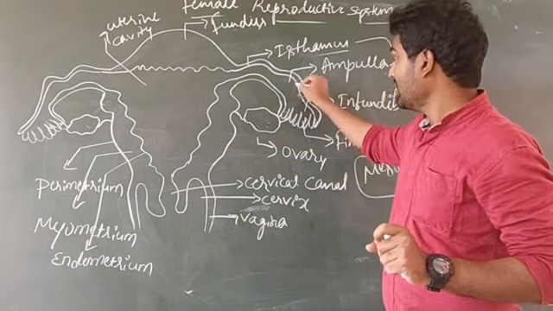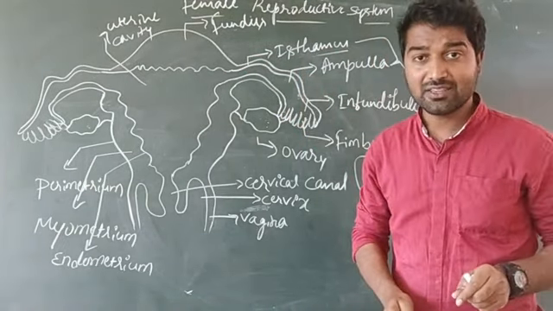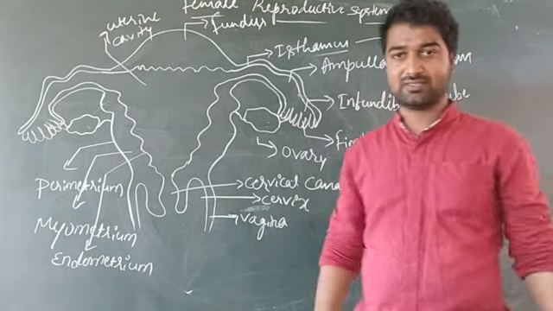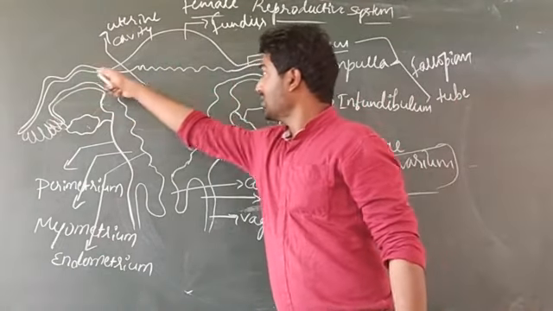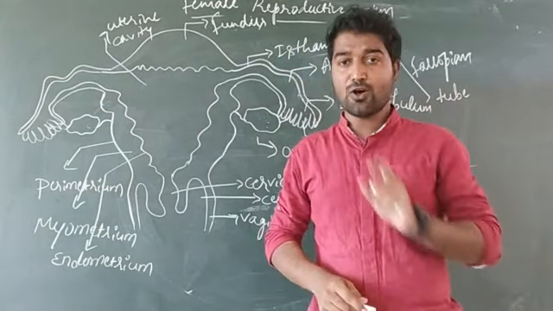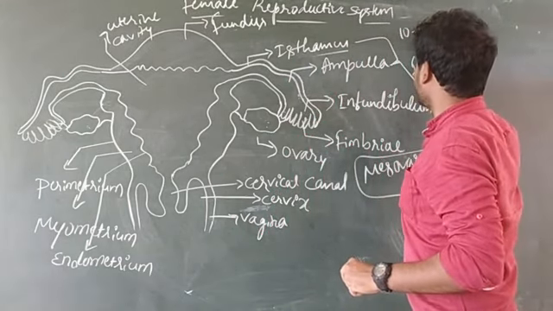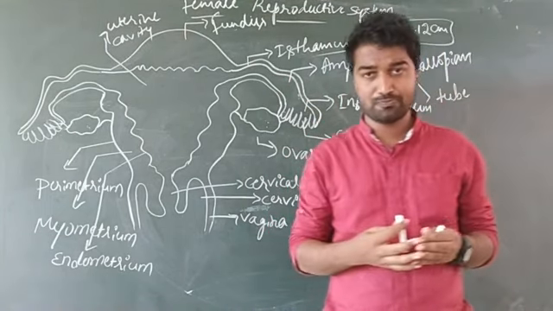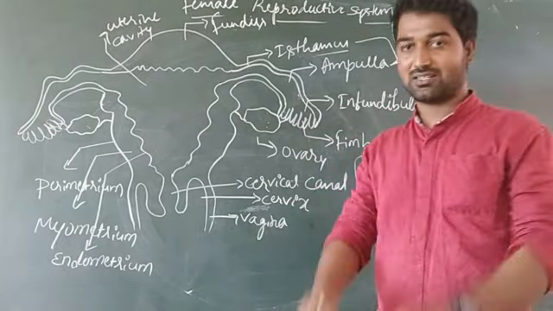Okay? And these ovaries are responsible for the production of egg or ova, and those egg or ova get collected by a tubular structure. That tubular structure is known as the fallopian tube, also known as the oviduct. And this much of part is known as the fallopian tube or oviduct, and the length of the fallopian tube or oviduct is usually 10 to 12 centimeters. This is a long muscular tube, that is the fallopian tube, also known as the oviduct.